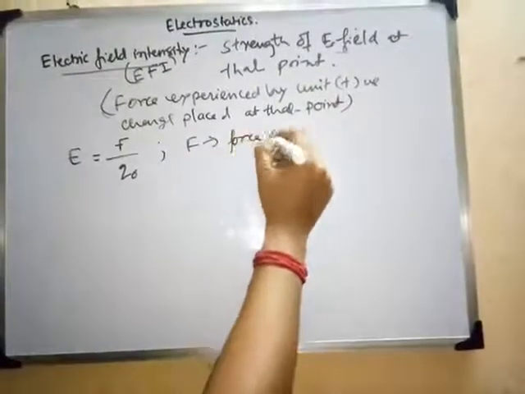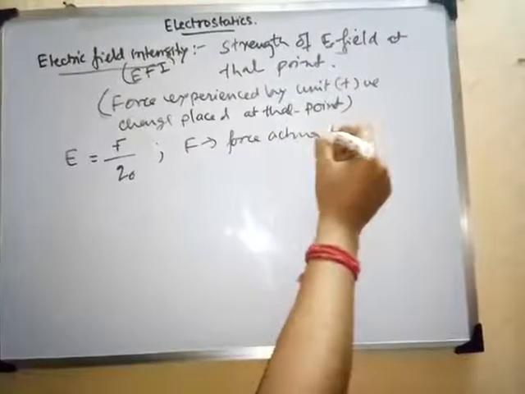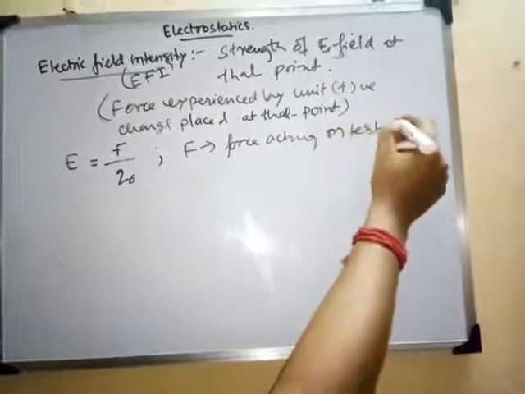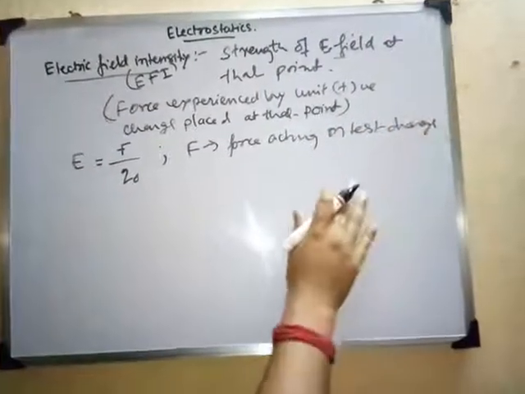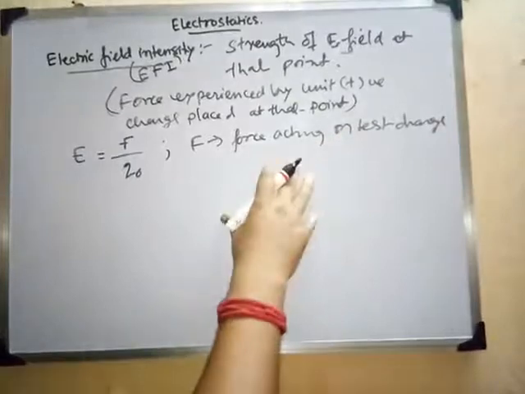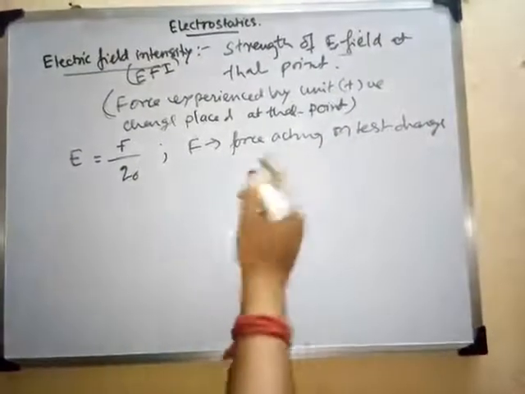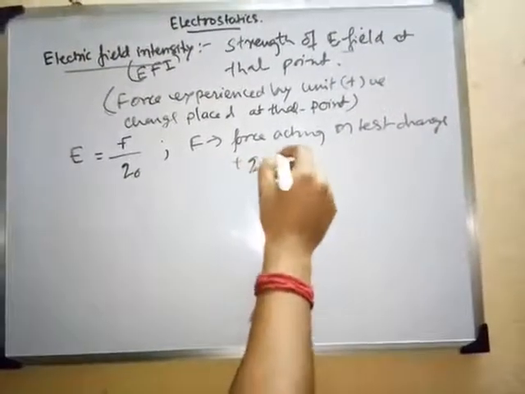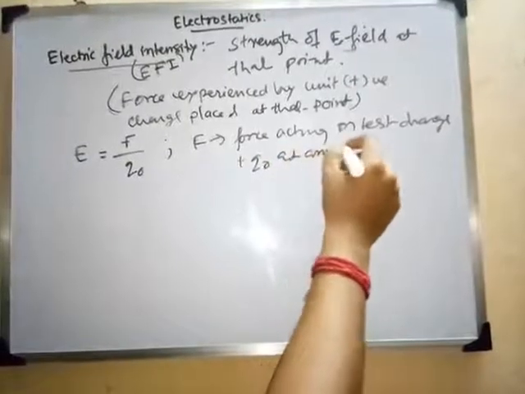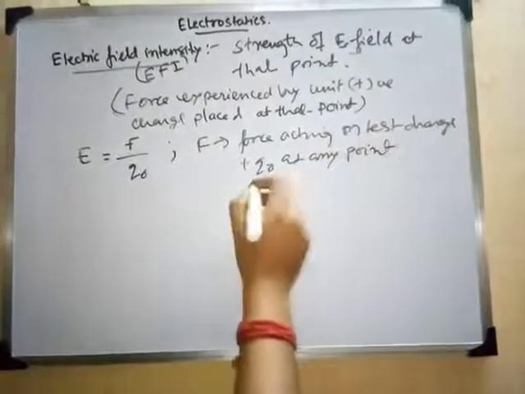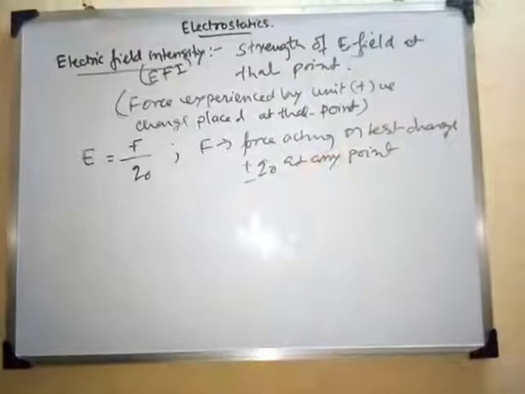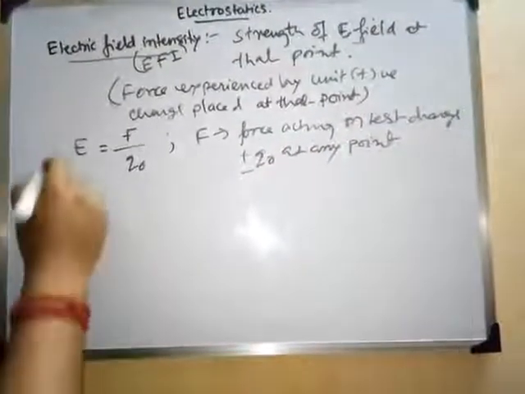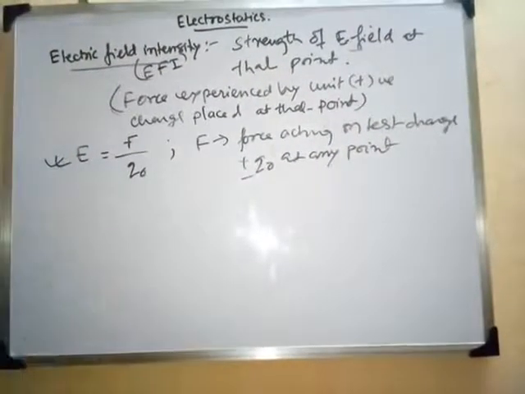It will be the force acting on a test charge, that is, any charge which is placed under consideration. Let us consider any charge Q naught at any point. If we represent it by a test charge, that is Q naught, we can define it by this expression: E equals F by Q naught.